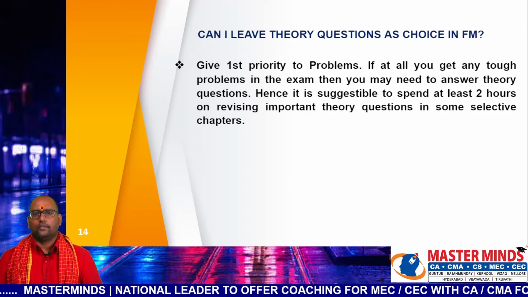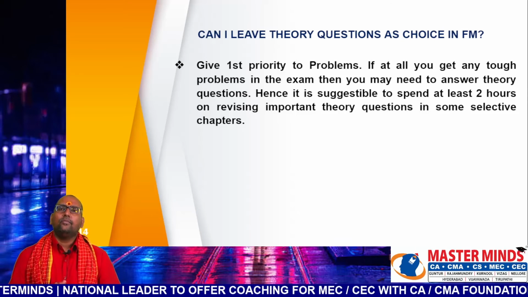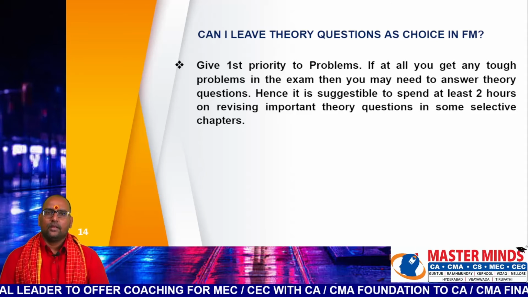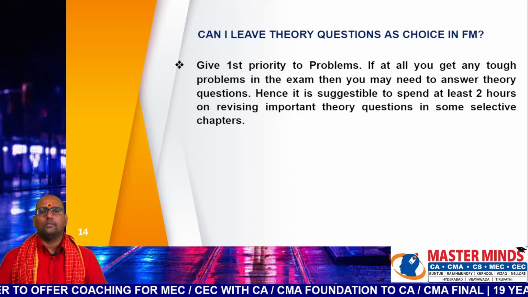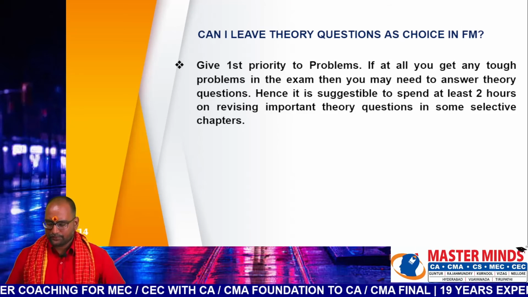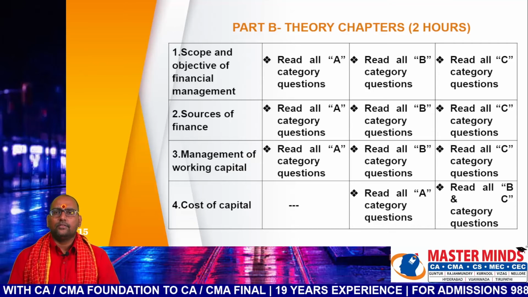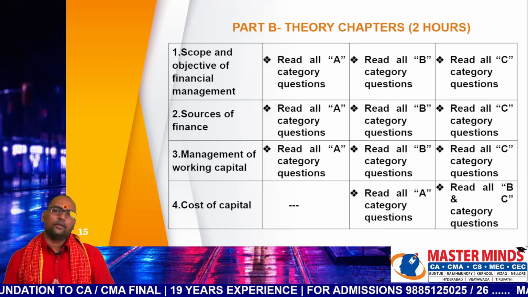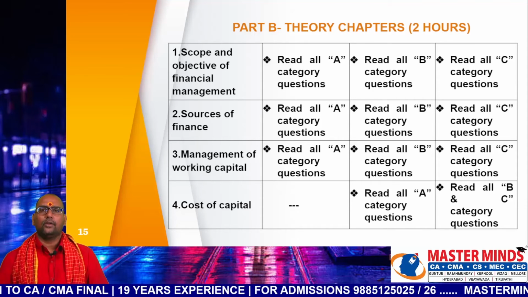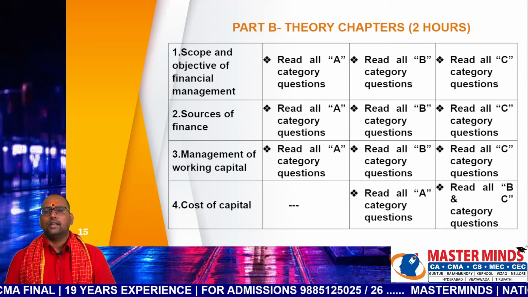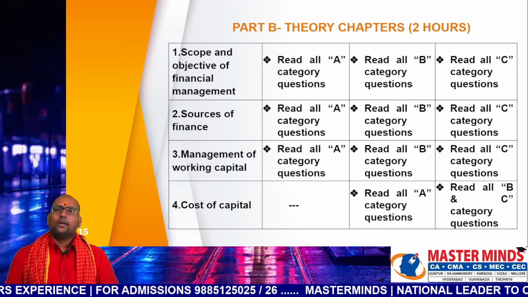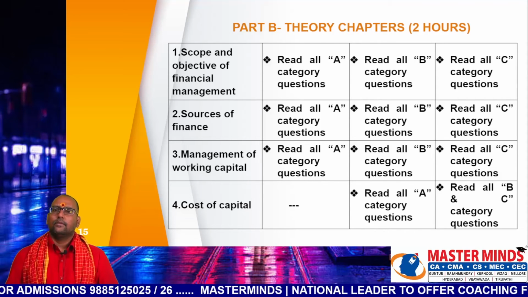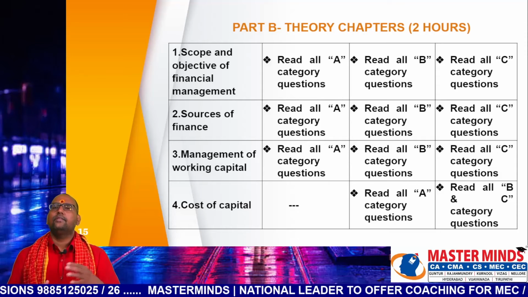But in case you have any tough problem in the examination, then you have to write the theory question. Hence, we are suggesting to spend at least 2 hours for revising the theory chapters. Then scope and objective of financial management, source of finance, management of working capital. These three chapters are most important from the examination point of view. In fact, out of 10 marks, at least 8 marks come from these 3 chapters. Revise all the A category questions, B category questions, C category questions in these 3 chapters.